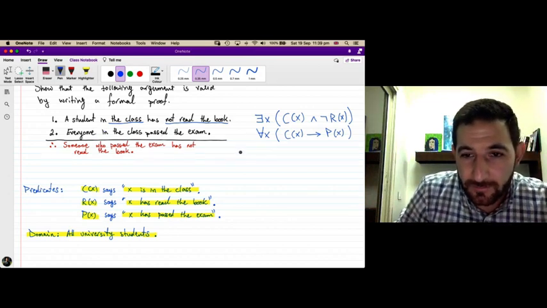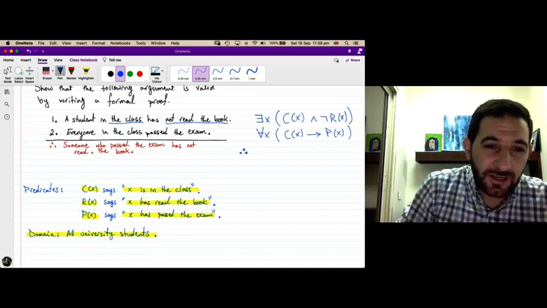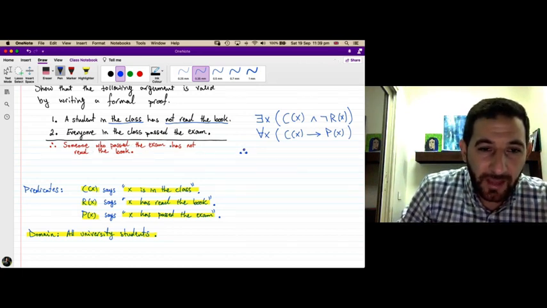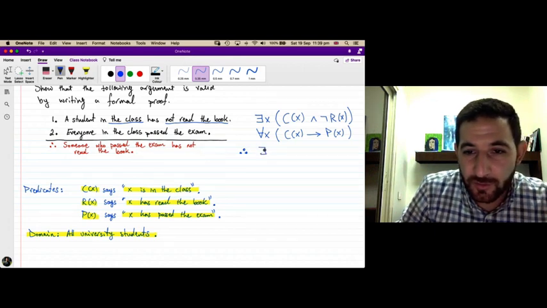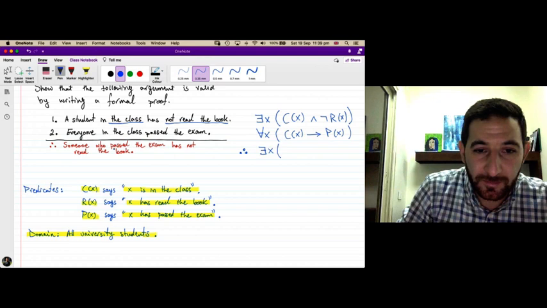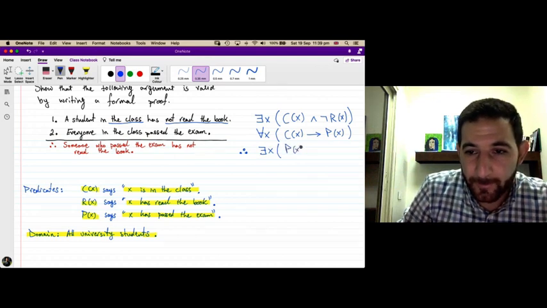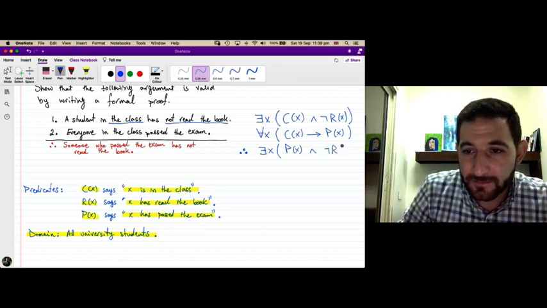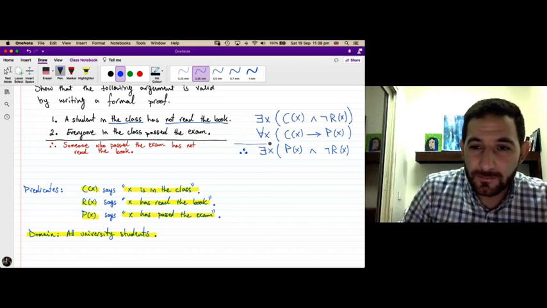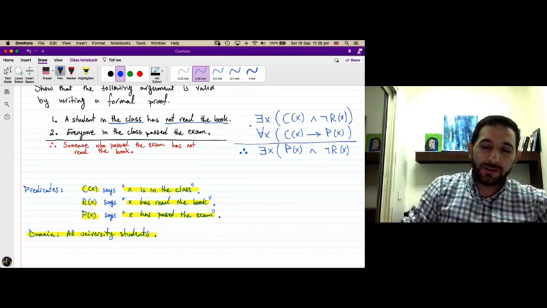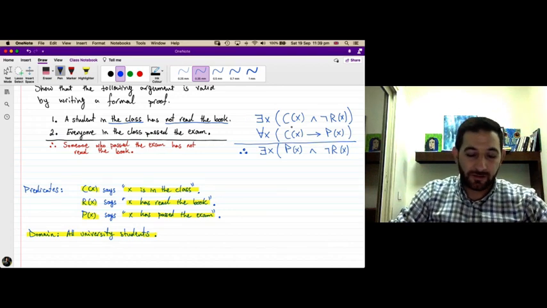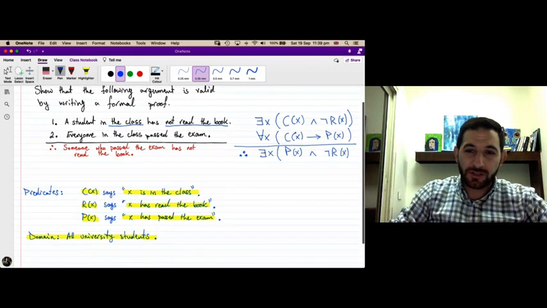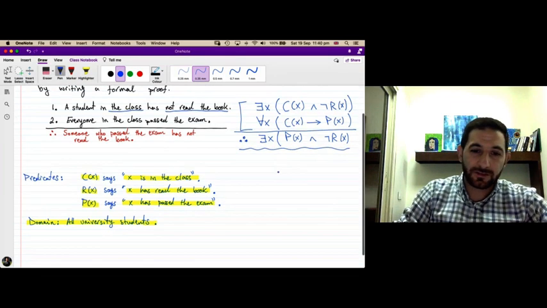Now, what is the conclusion? The conclusion says someone who passed the exam has not read the book. So there is some student with two properties: passed the exam, so P of X, and has not read the book, so not R of X. Now we have done the translation to predicate logic. See how we are using logic to express statements. Now we want to use the rules of inference to start with the premises and arrive at the conclusion. Let's do this in a formal proof.